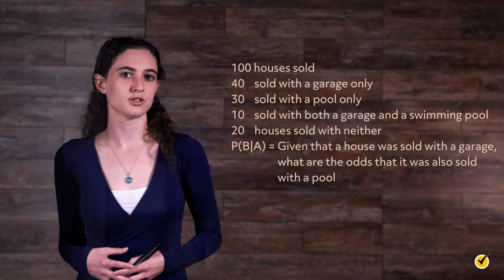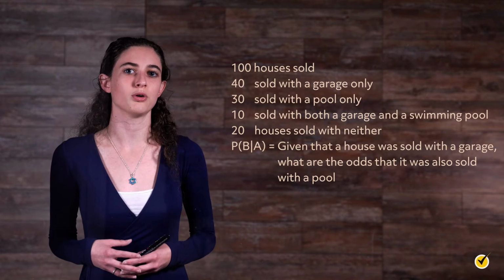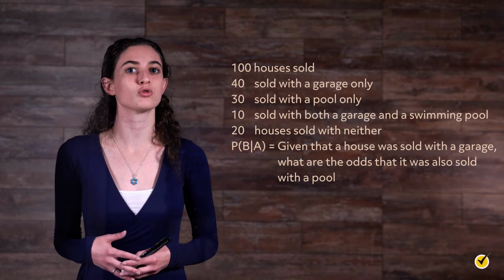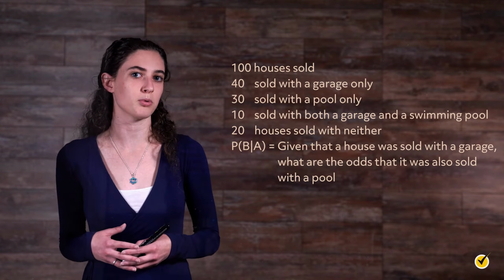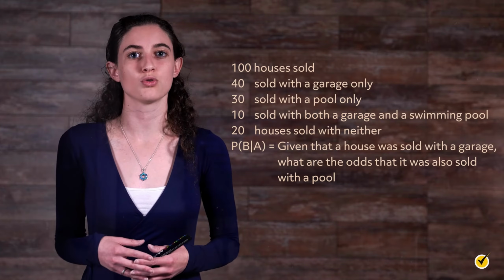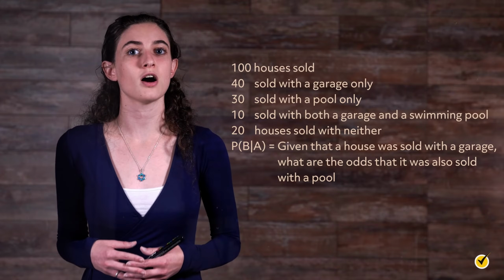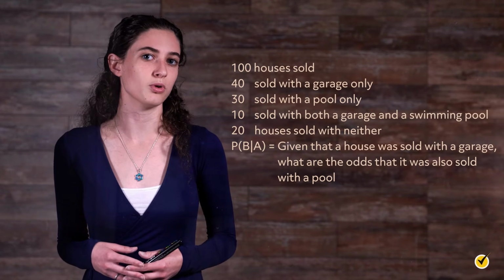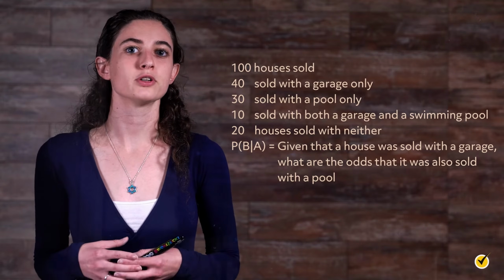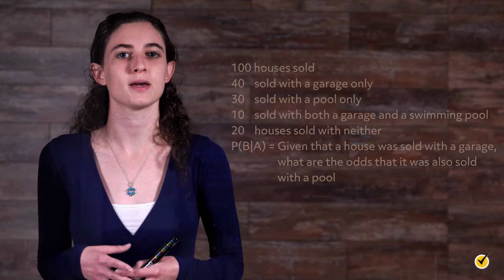Out of 100 houses sold, 40 were sold with a garage only, 30 were sold with a pool only, and 10 were sold with both a garage and a swimming pool, leaving 20 houses sold with neither. Given that a house was sold with a garage, what are the odds that it was also sold with a pool? It is not immediately obvious what to do with all that information, but if we draw it as a Venn diagram, we can make more sense of it.